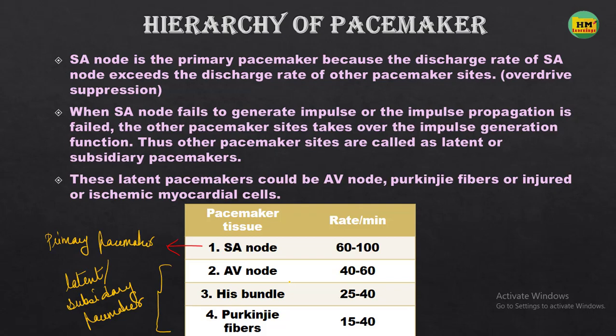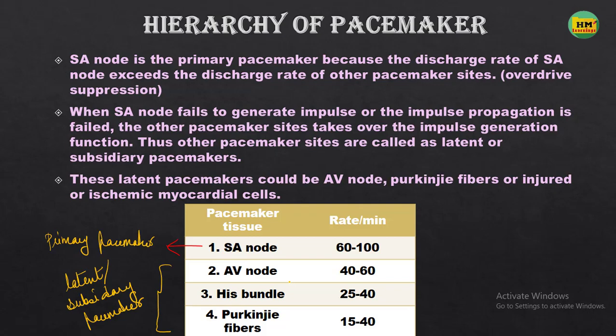The reason is that the discharge rate of the SA node is more than the discharge rate of other pacemaker cells. So the SA node doesn't let the other cells generate their impulse. Before these cells can generate their impulses, the impulse from the SA node comes and suppresses the impulse generated by that cell. So the SA node suppresses all the slow response action potential responses by the other cells, and that is why the SA node is a primary pacemaker.